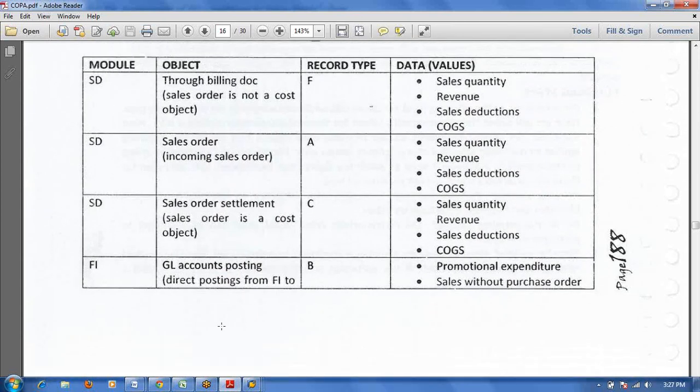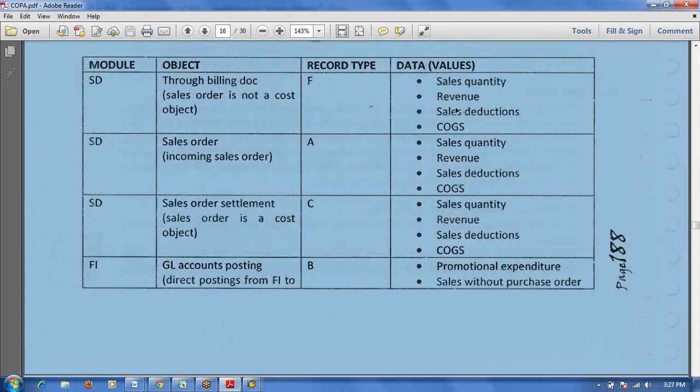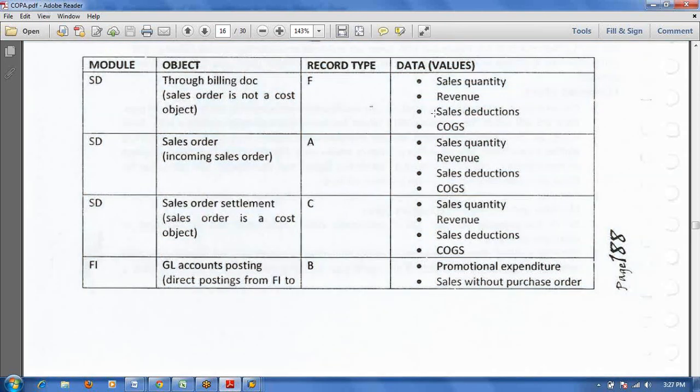Here you can see from the SD module, what values are flowing to the COPA module? One is quantity, sales quantity. One is revenue. One is sales deductions, that may be a discount, rebate or any expenditure. This should be 12 category. COGS value. These values will flow from the SD module to COPA at the time of billing.